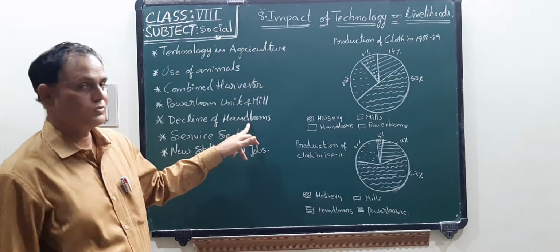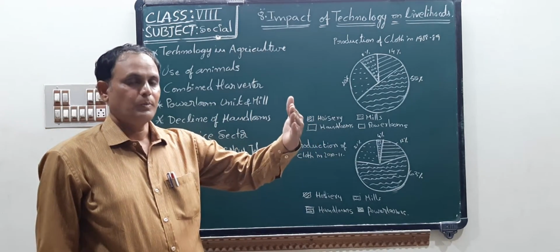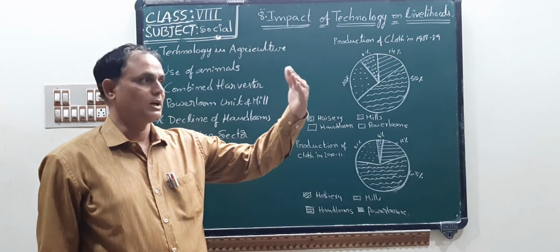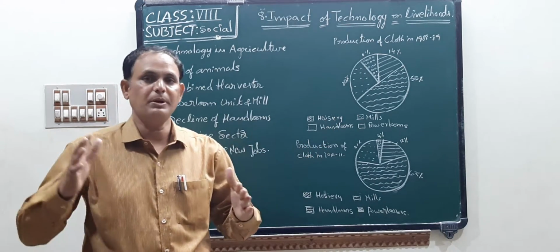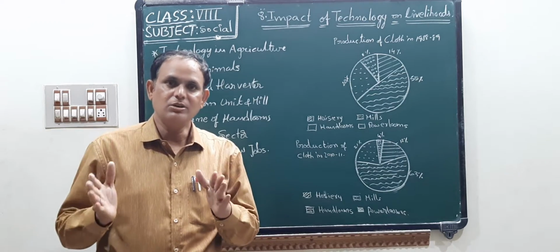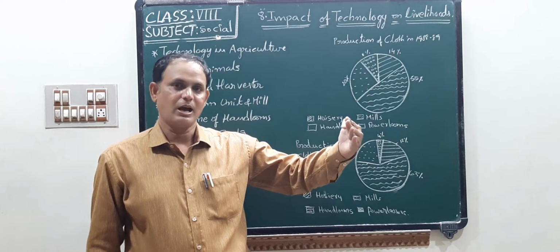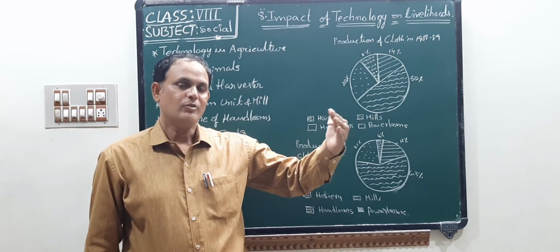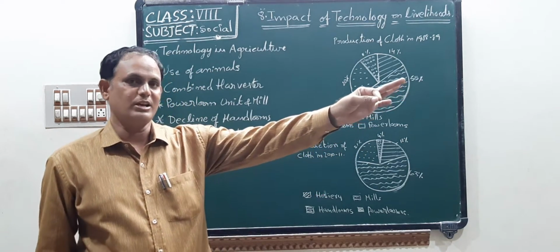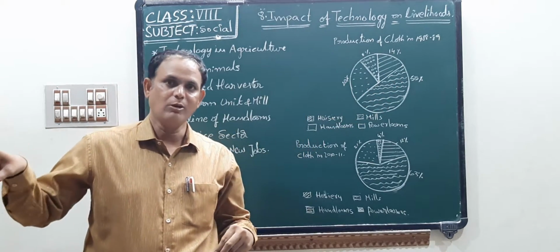Decline of handlooms. When they produced cloth in the mills, what happened to the handloom workers? They could not compete with the powerloom cloth, children. Why? Because it is finer and its durability is more than the handloom cloth.